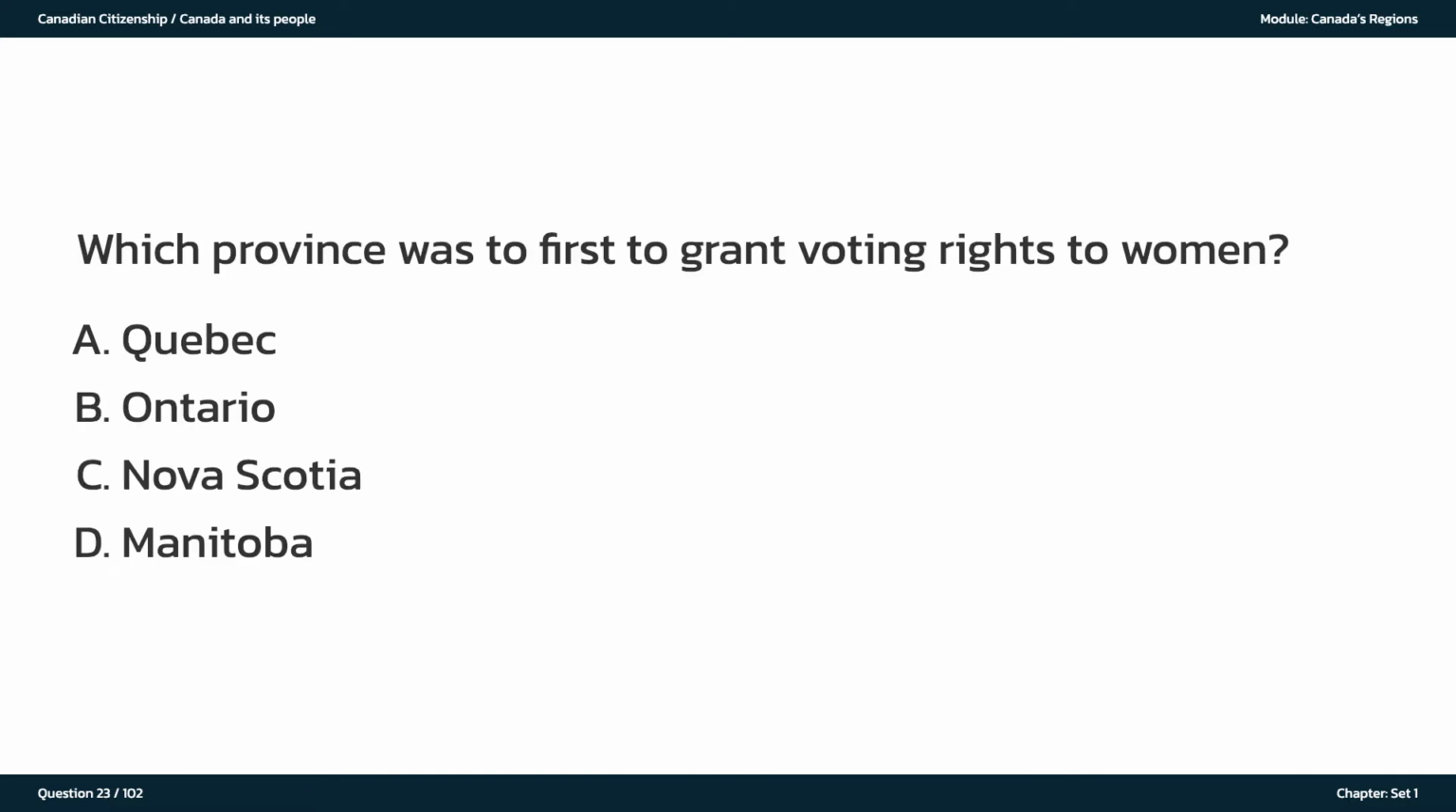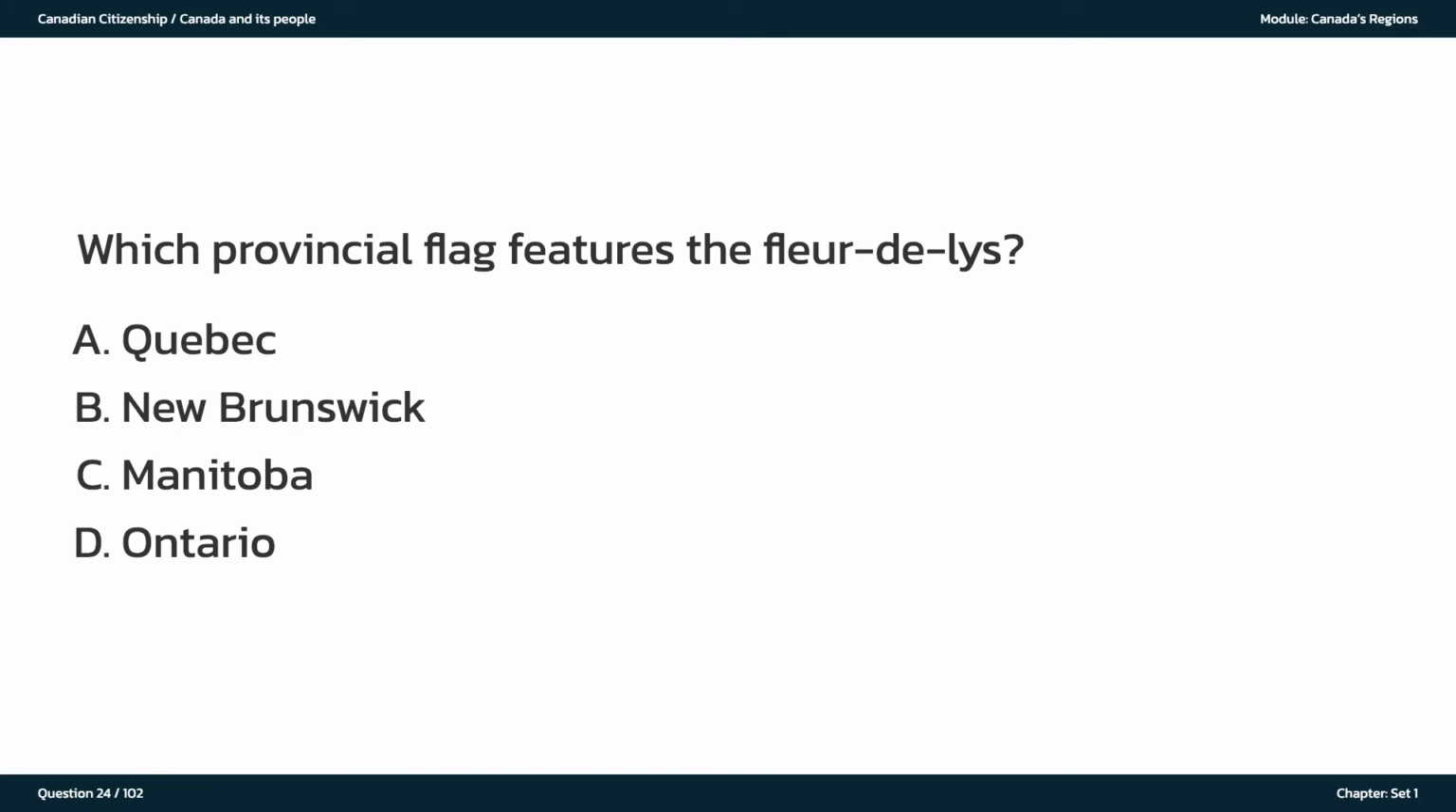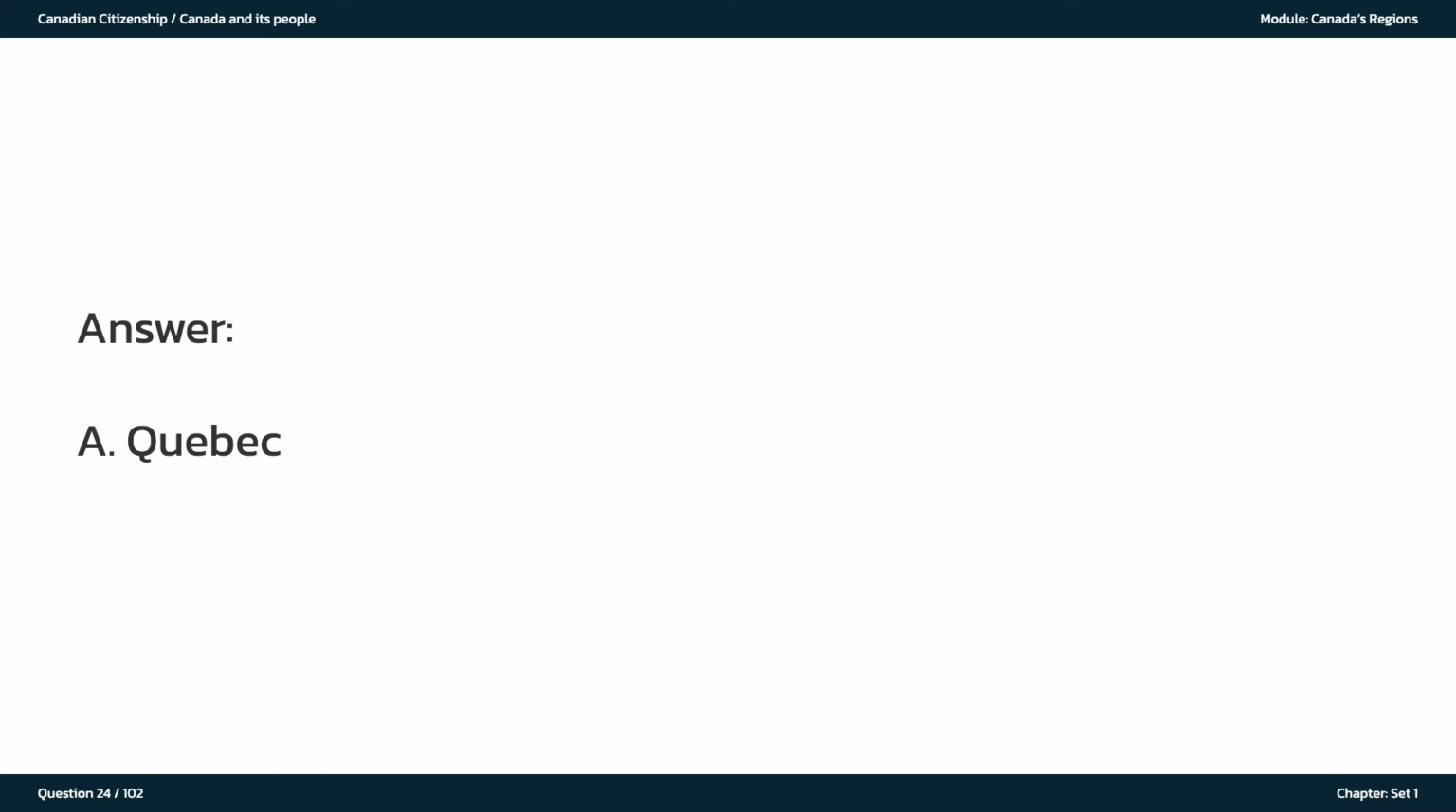Which province was first to grant voting rights to women? A. Quebec. B. Ontario. C. Nova Scotia. D. Manitoba. The answer is D. Manitoba. Which provincial flag features the fleur-de-lis? A. Quebec. B. New Brunswick. C. Manitoba. D. Ontario. The answer is A. Quebec.